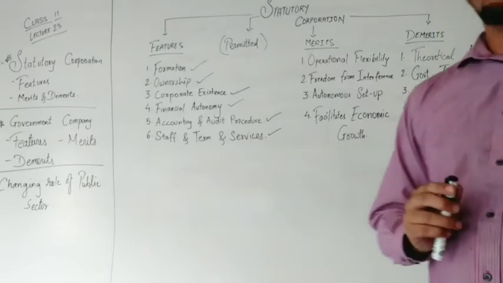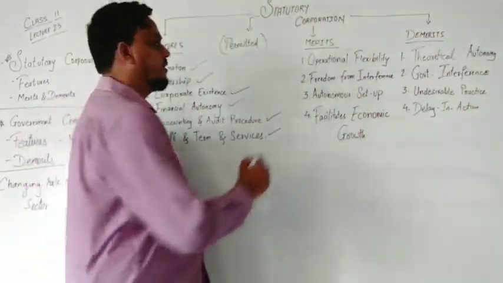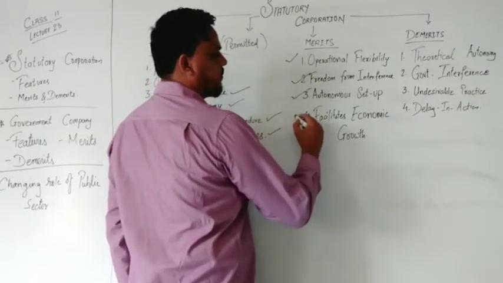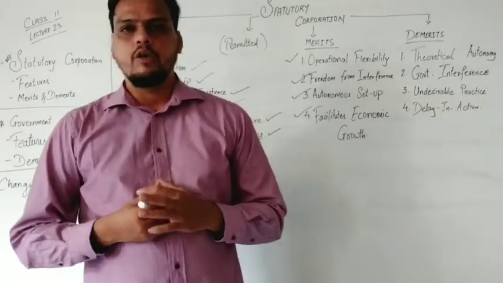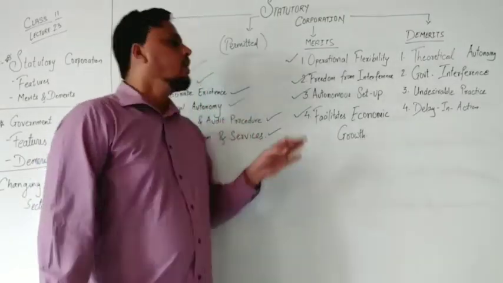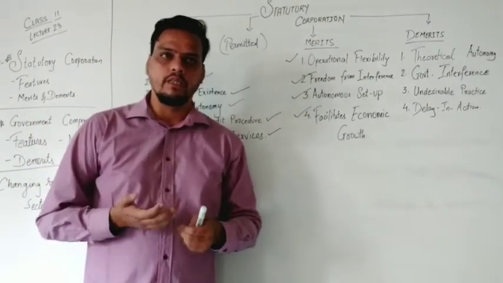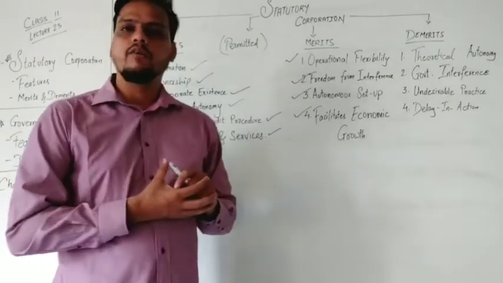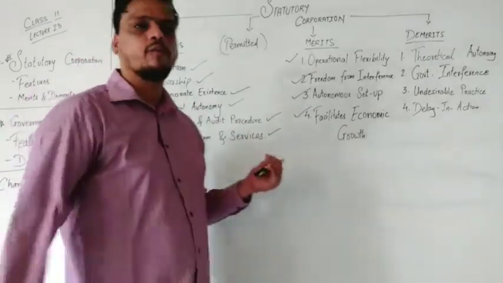Now we are going with the next topic, which is merits. If we are talking about merits, we have 4 points over here. One is operational flexibility, second is freedom from interference, autonomous setup, and facilitates economic growth. Here, the first point is operational flexibility. The organization can take high risk and make more benefits from it. Here government doesn't control or interfere in the decision making, because this organization has a special permission from the parliament.